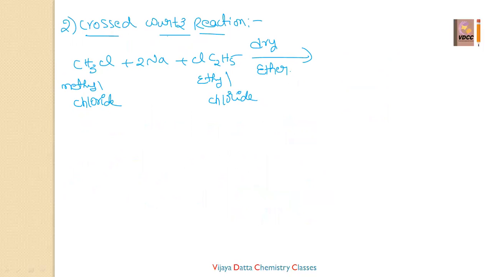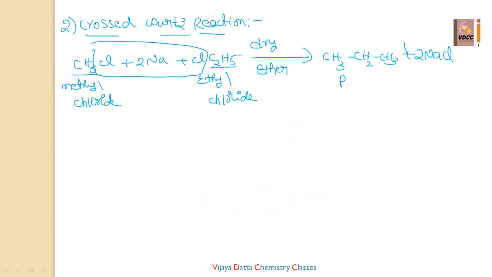In the presence of dry ether, the same 2 moles of NaCl come out, plus 2 NaCl. Then the product is CH3C2H5. C2H5 is CH2CH3, and this is called propane. So by using the crossed Wurtz reaction, you can prepare odd carbon atom products, guys. And here also you cannot prepare the lower alkane.